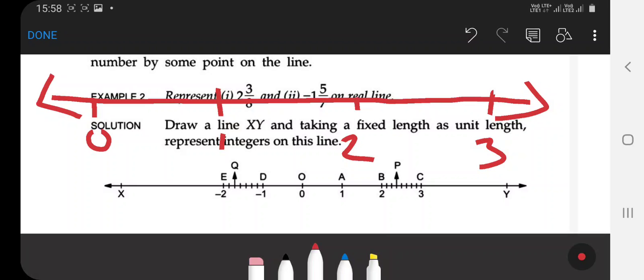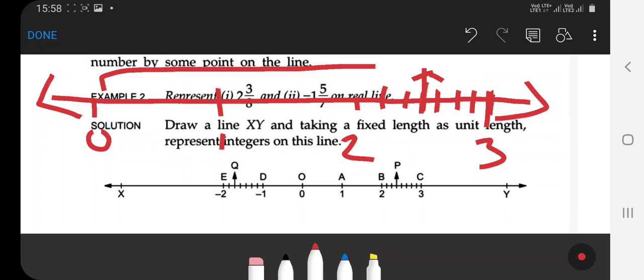Now you have divided 2 and 3 each by 1 centimeter: 1, 2, 3, 4, 5, 6, 7, 8. Clear? And the numerator is equal to 3, so 1, 2, 3. That is your answer. It is 2 whole 3 by 8. It is a simple way.